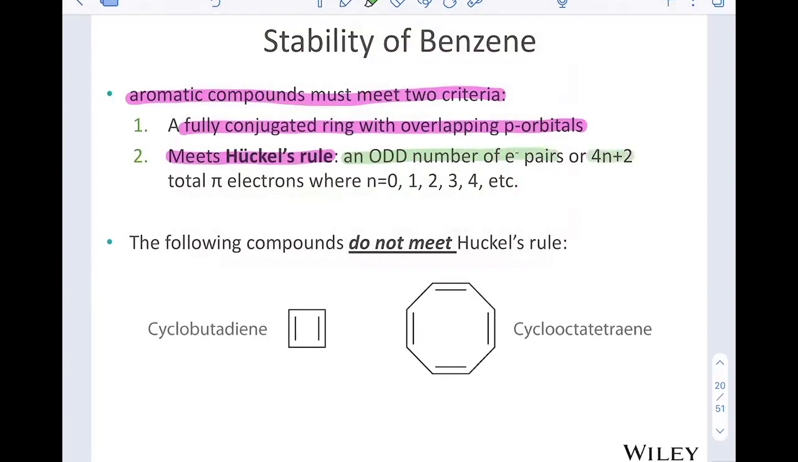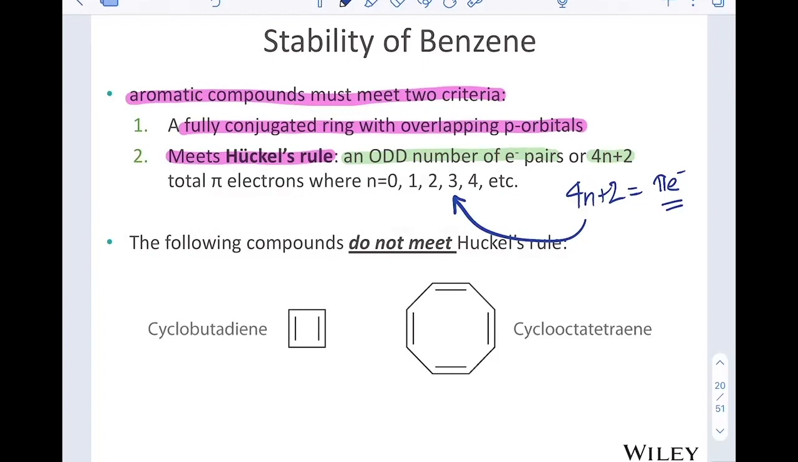So we take 4n plus 2 and set that equal to the total number of pi electrons we have in our system. Solve that equation for n, and if n equals a whole number, 0, 1, 2, 3, 4, etc., then we are aromatic and we have followed Huckel's rule.